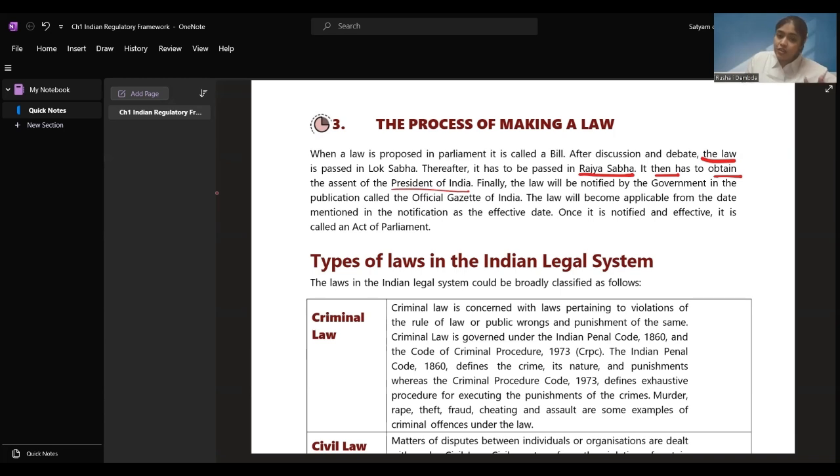Lok Sabha and Rajya Sabha, when it has got the approval, then it goes for the assent or approval of the President of India. Now, finally, the law will be notified by the government in the publication called the Official Gazette of India. We just saw what is Official Gazette of India. Law will become applicable.